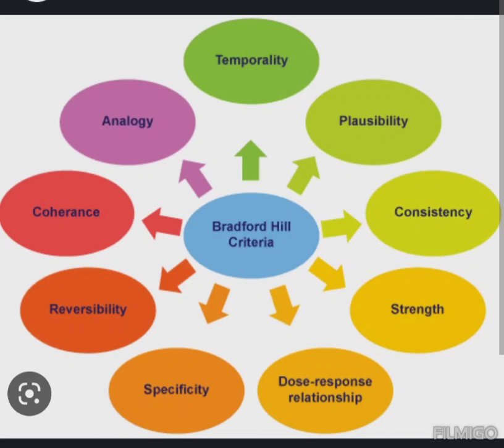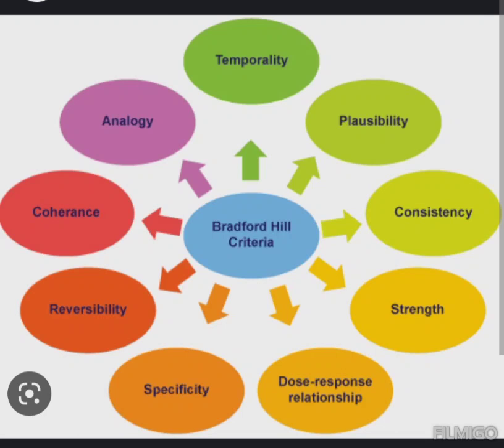Biological gradient. Greater effect observed with greater exposure to the presumed cause. Dose-response relationship. Plausibility. A conceivable mechanism exists by which the cause may lead to the effect. Coherence. The presumed cause and effect do not conflict with existing scientific consensus.